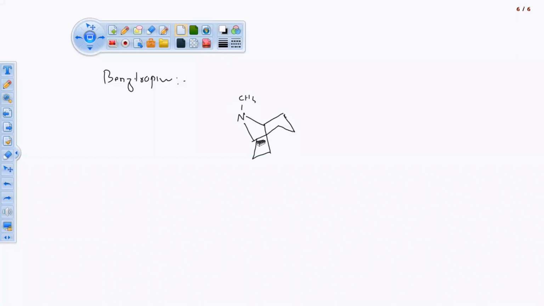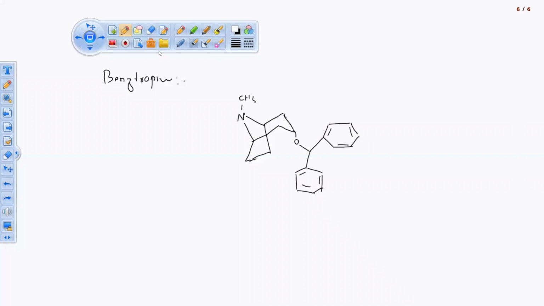So this is 6-membered ring, and this one is the 5-membered ring. This one is 5. This one is 6. This one is 5. So this is connected with another 7-membered, 6-membered ring. 2 more rings. So these are the 2 more rings which were connected to this.